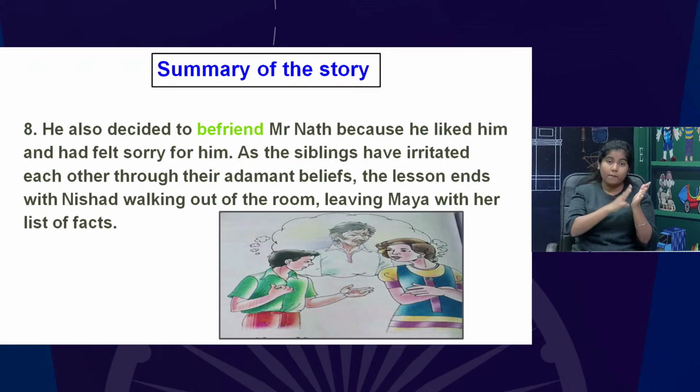Means Maya conceived this notion that Mr. Nath was a crook on the run. That he escaped from the police, and in his room he had a trunk where millions of rupees were kept. So he used to live his life in comfort due to that money, due to those criminal activities.